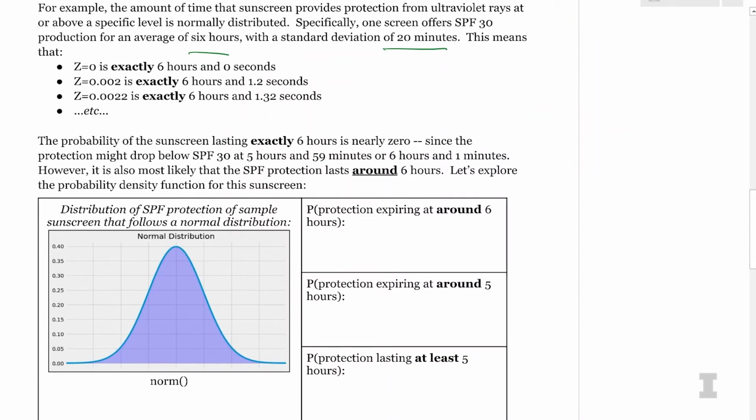So I'm going to go ahead and create a normal distribution by saying from scipy.stats I'm going to import norm. And then I'm going to say d is equal to my normal distribution. So I'm just going to use a standard normal distribution. So we're going to need to convert everything to z-scores to work out from here.